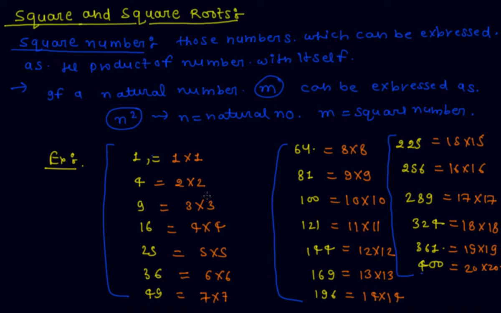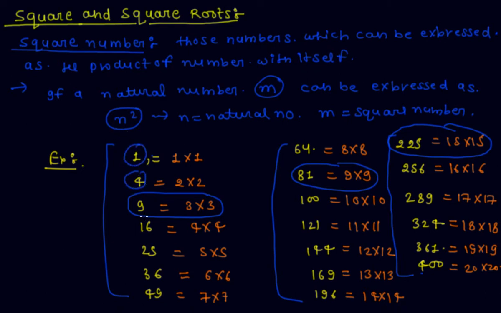So we can say that 9 is the square number of 3, 81 is the square number of 9, as well as 225 is the square number of 15. All these yellow colored numbers are called perfect squares.